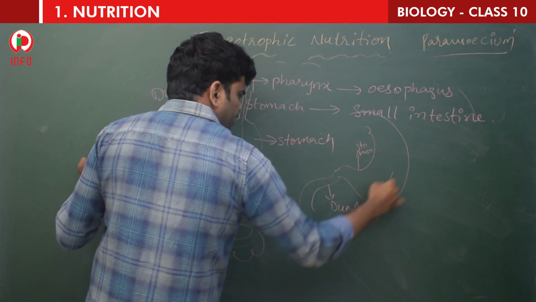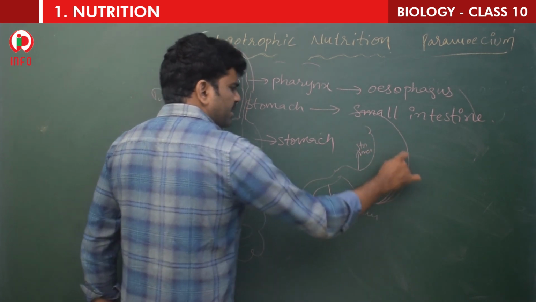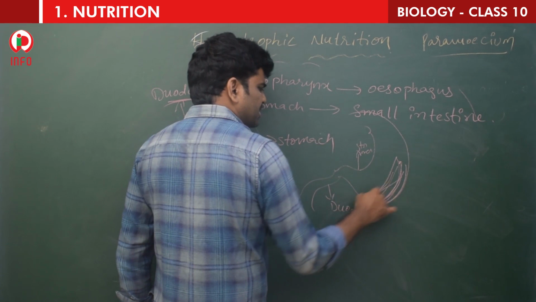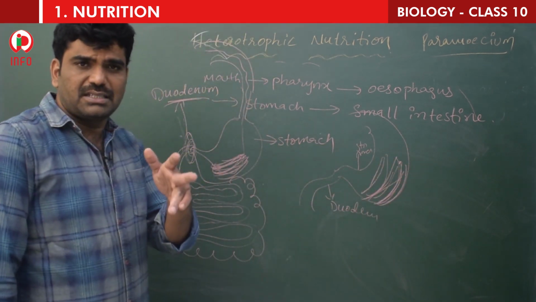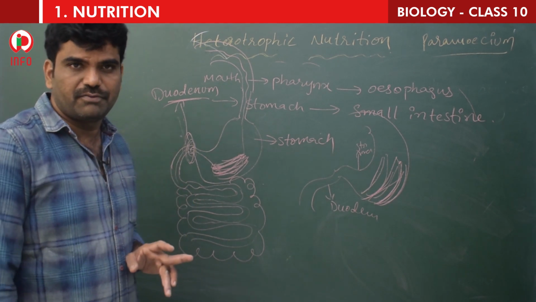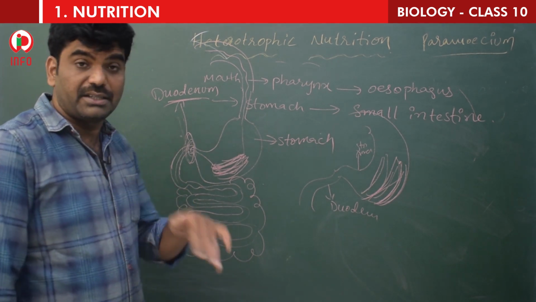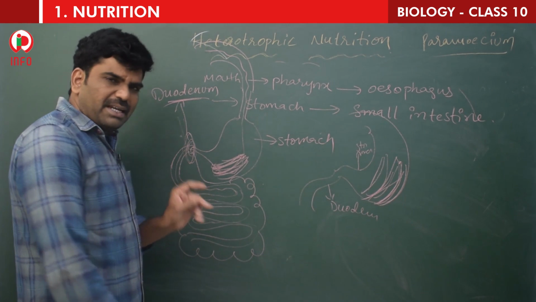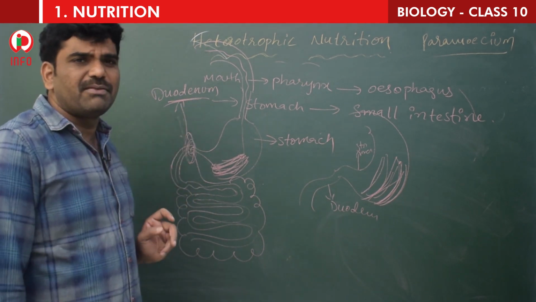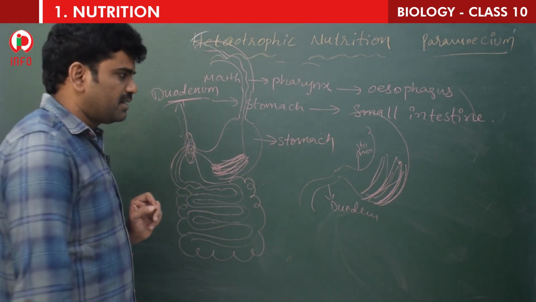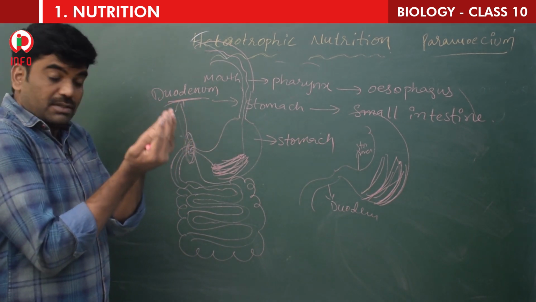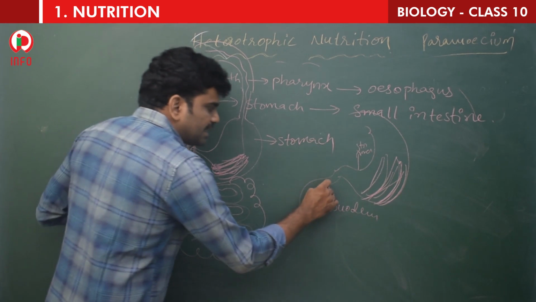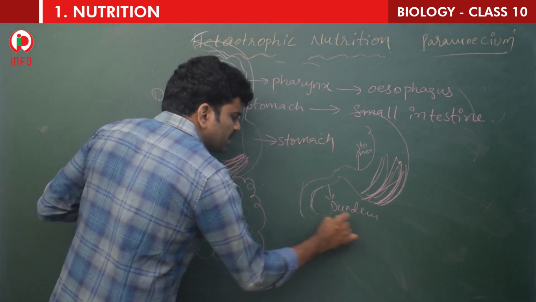Stomach is an elastic bag-like structure where the food is temporarily stored for nearly 3 to 4 hours. Why does the food stay that long in the stomach? See, the stomach is a bag-like structure, so much food can be there. But the intestine is a small tube, children.